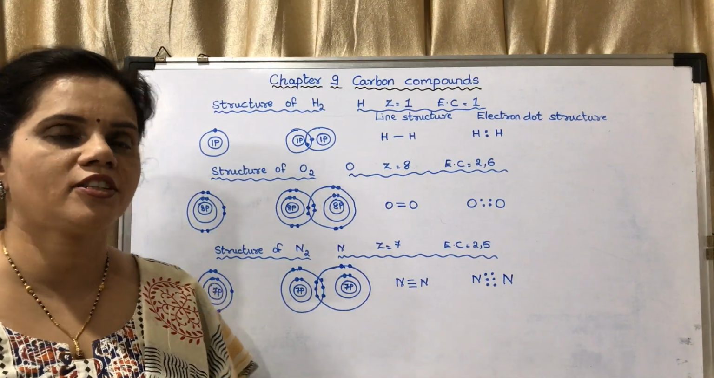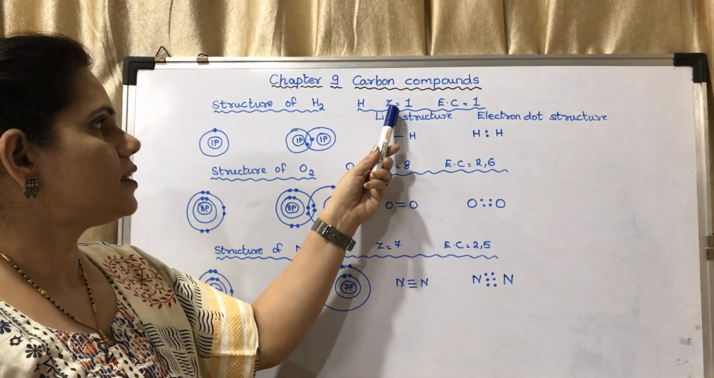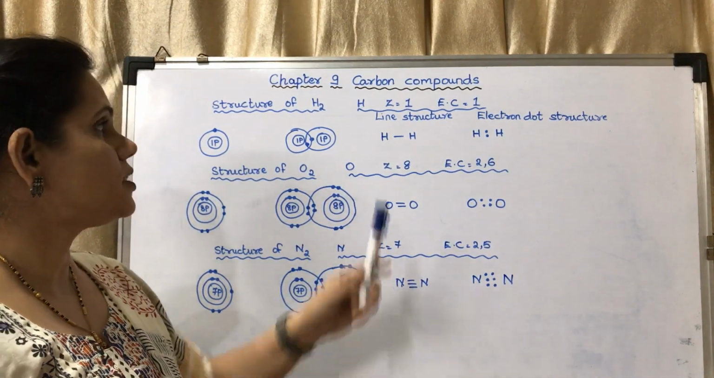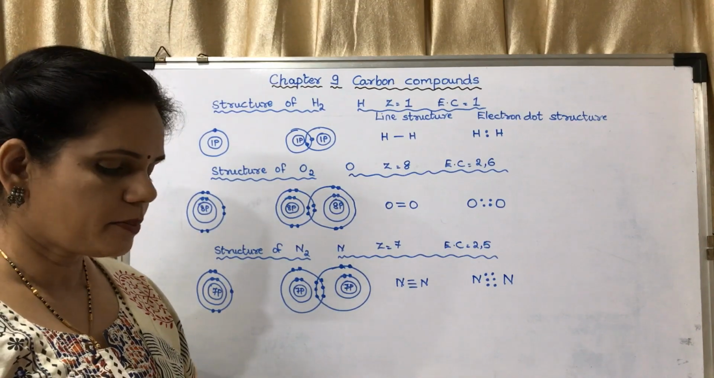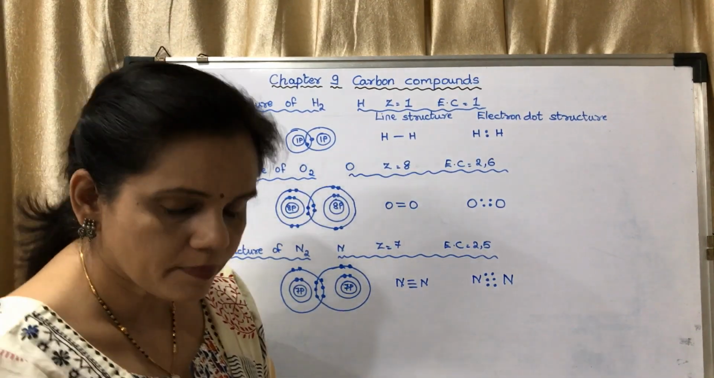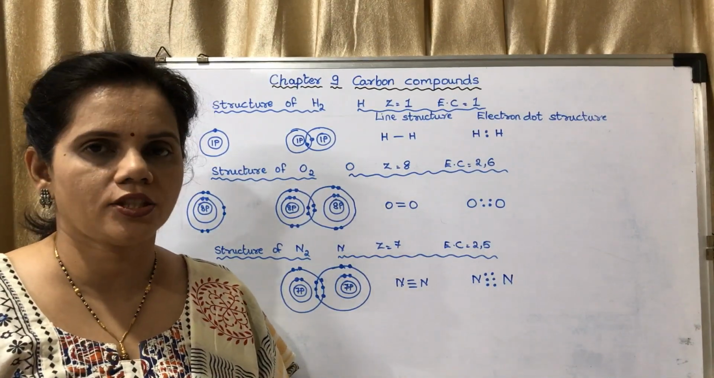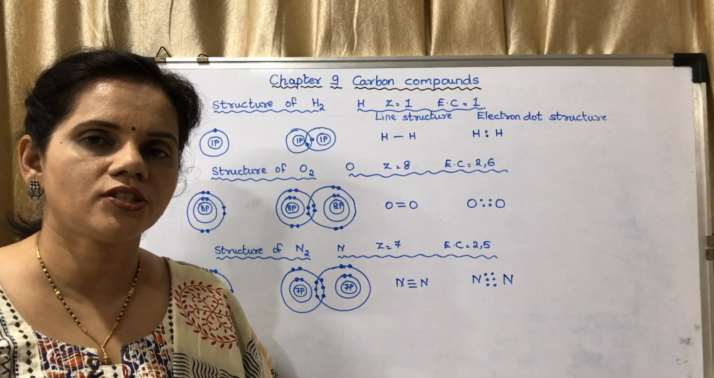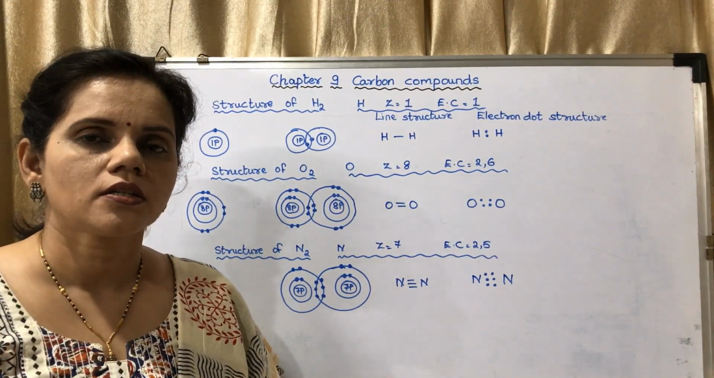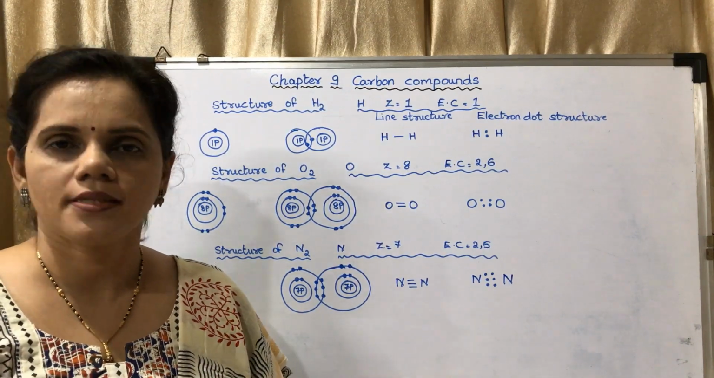Now the next is about the structure of hydrogen. The symbol is H. The atomic number is 1. The electronic configuration is 1, which means it has one electron. There is only one shell for hydrogen, the K shell. What is the maximum number of electrons which can be accommodated in the K shell? It is 2 electrons. If there are 2 electrons, then the atom will become stable.